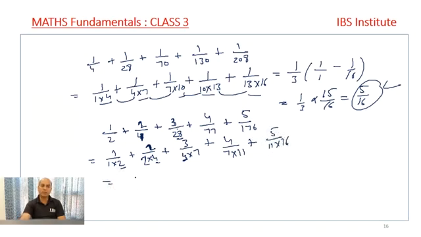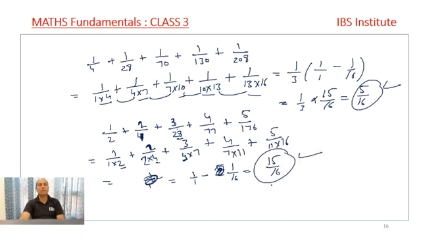So my question is very easy. You can simply straight away write the result, because I know this 2, 3, 4, 5 are going to be cancelled. So my answer is 1 upon 1 minus 1 upon 16, and my answer will come to 15 upon 16. Straight away I write this answer, right? You can just spend some time with this concept, and then the question will become very easy for you, right?